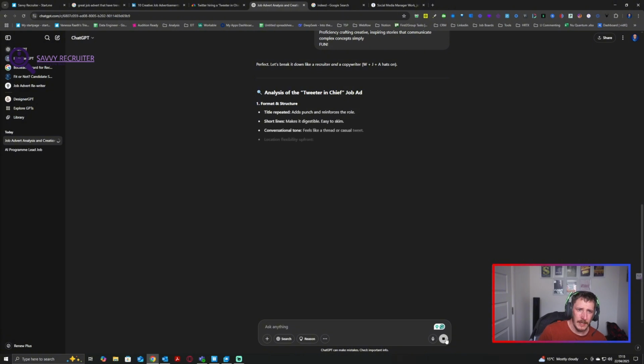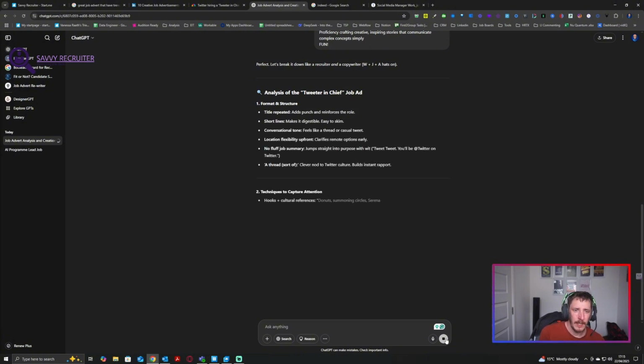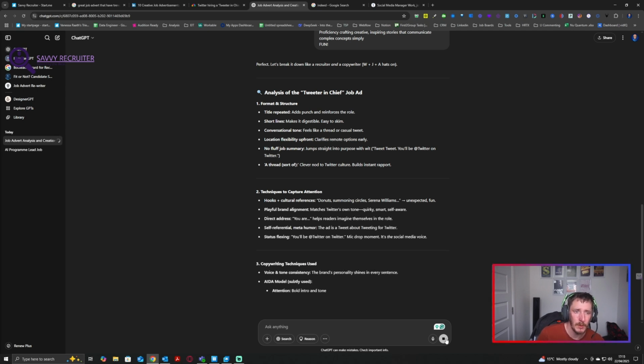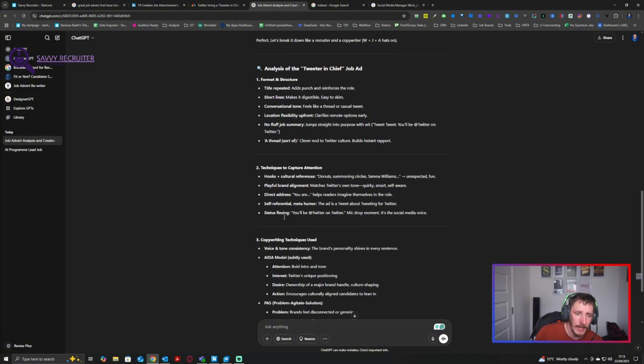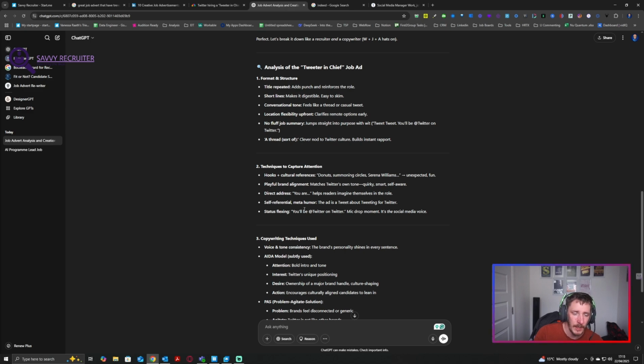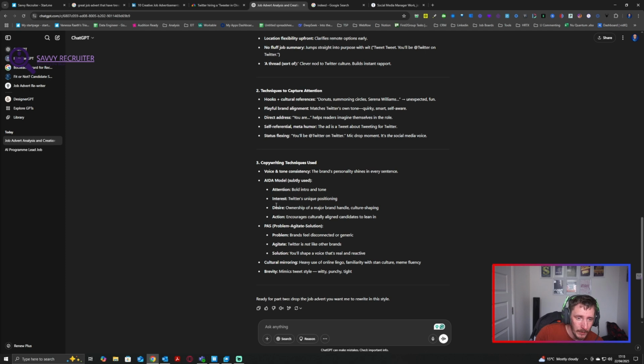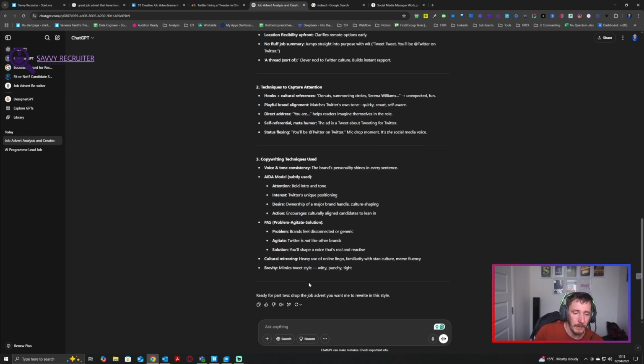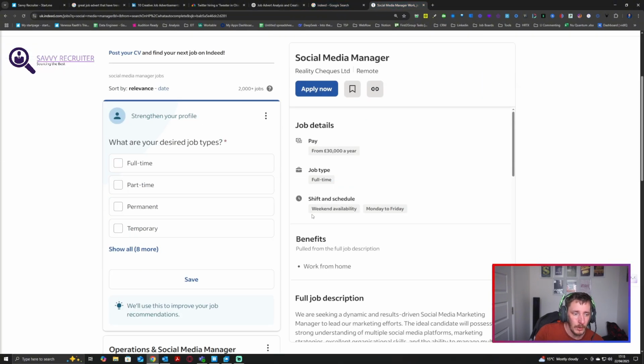So now it is analyzing it, and it's like, let's break down the adverts. It's looking at format and structure. The title is repeated, which adds punch and reinforces the role. Short lines make it digestible. It has a conversational tone and talks about the location and flexibility up front. No fluff. It uses hooks and cultural references, playful brand alignment, direct address, and meta humor, and then the types of voice, the models that it uses, which are AIDA and PAS, which is problem, agitate, and solution, cultural mirroring, and brevity.